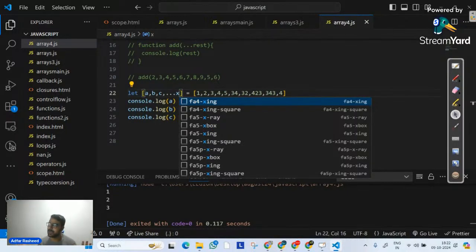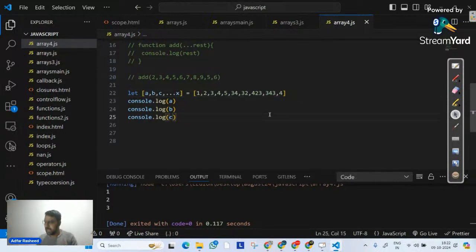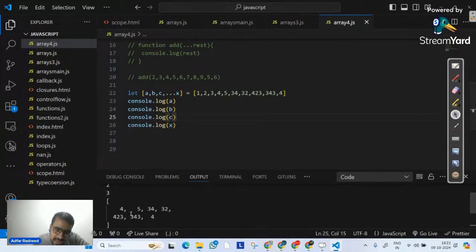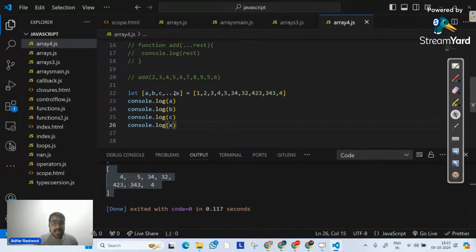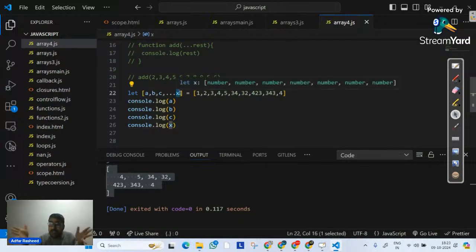This is what rest operator means. Whatever the rest of the values are, pack them into x. Let's try to execute our x. If I write console.log x over here, we can see x is nothing but an array. So this is what we mean by rest operator, not spread operator, because I am not flattening the values of x. I am packing the values into x.